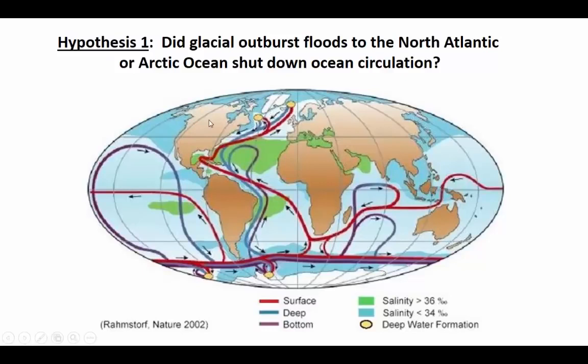So the idea is that a flood event could have shut down the formation of this deep water and stopped this whole thermohaline conveyor belt, essentially cutting off a source of warm water to the North Atlantic and leading to the big cold spike in the Younger Dryas.